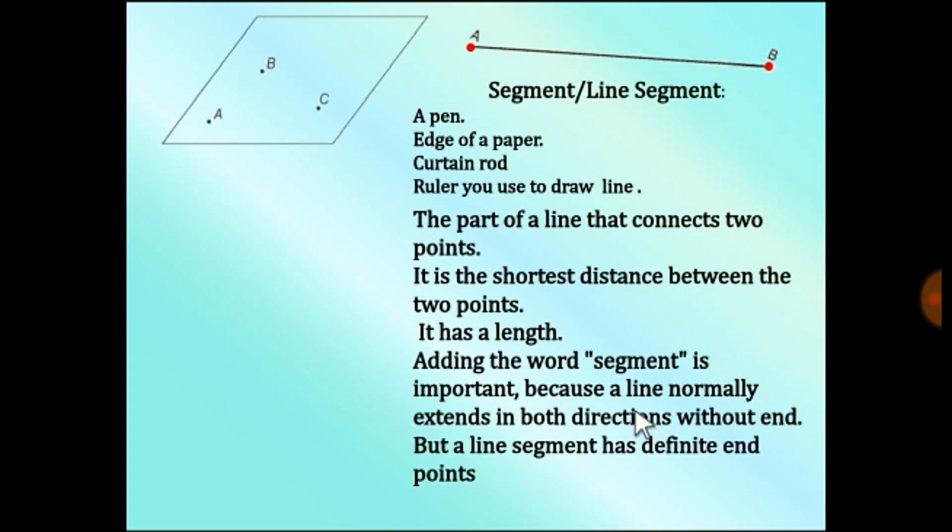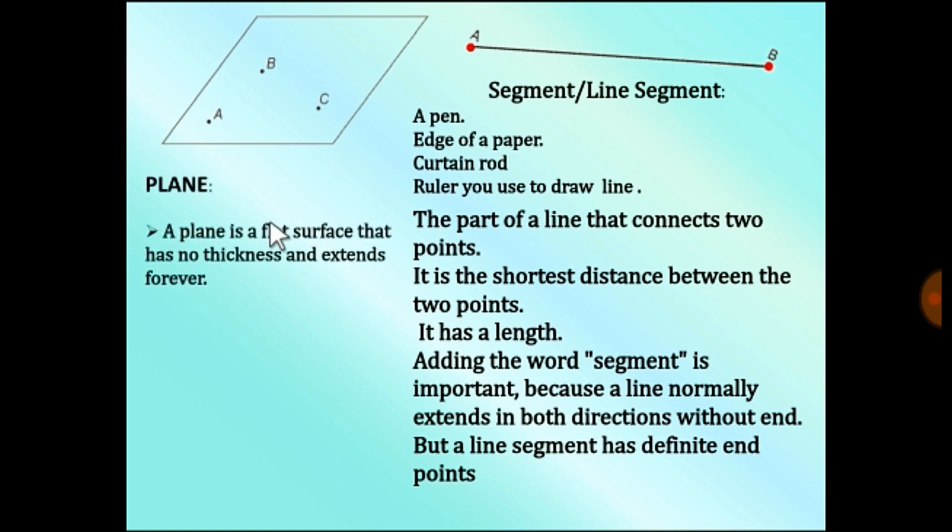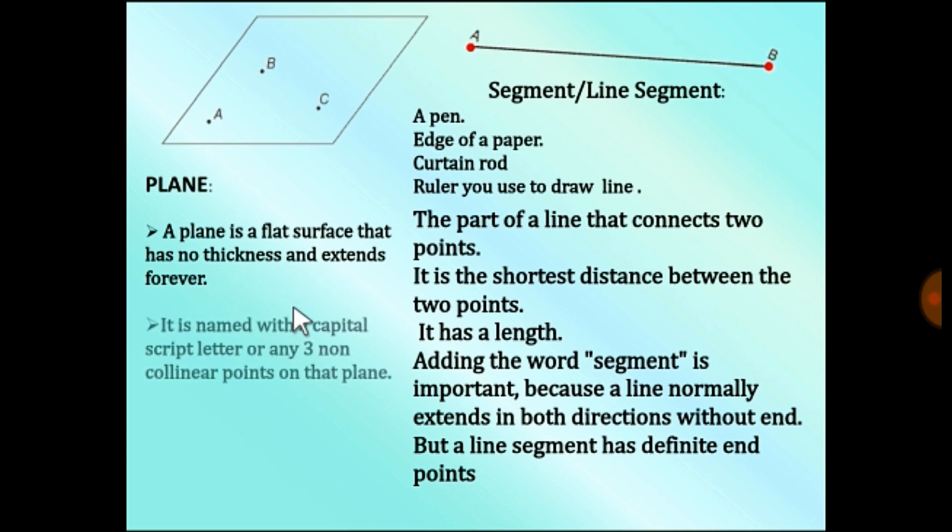So we have seen a point, a line, a ray, a segment. But if you have got 3 points which are non-collinear, not on the same line, then it defines something called as plane. Plane is a flat surface that has no thickness and extends forever, right?